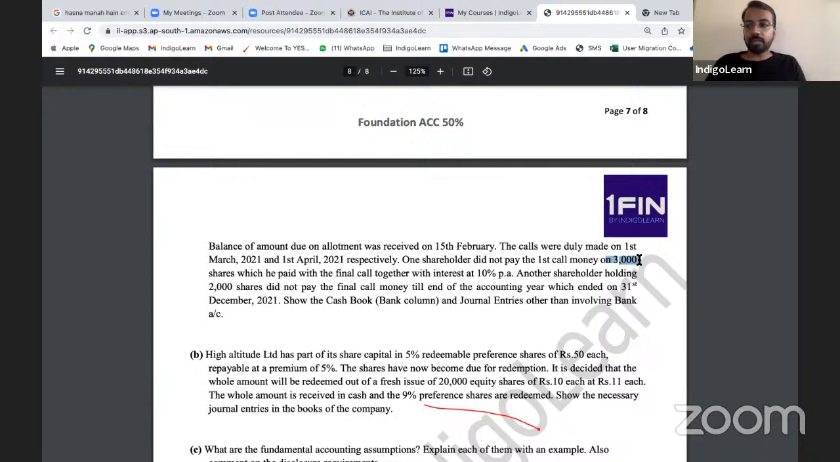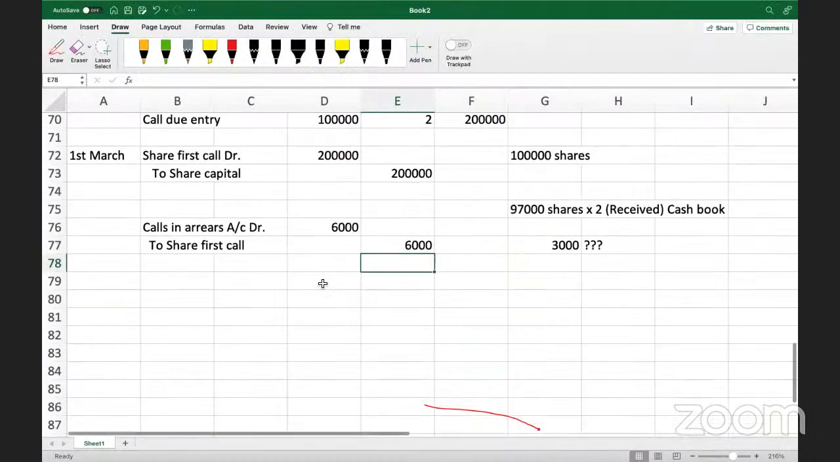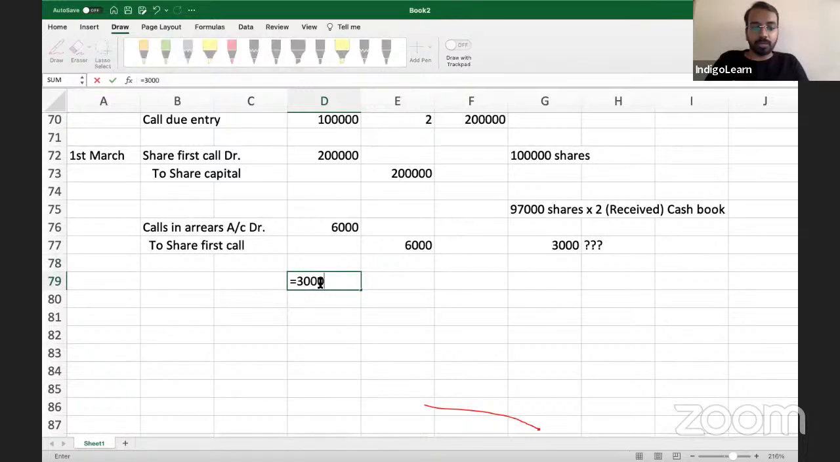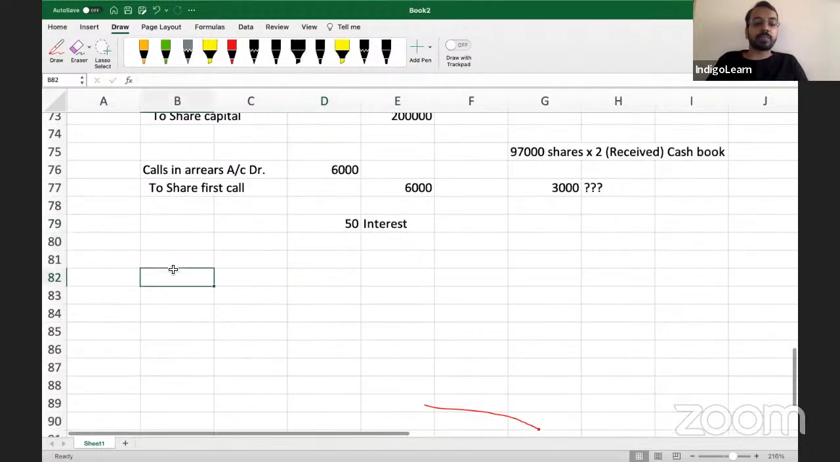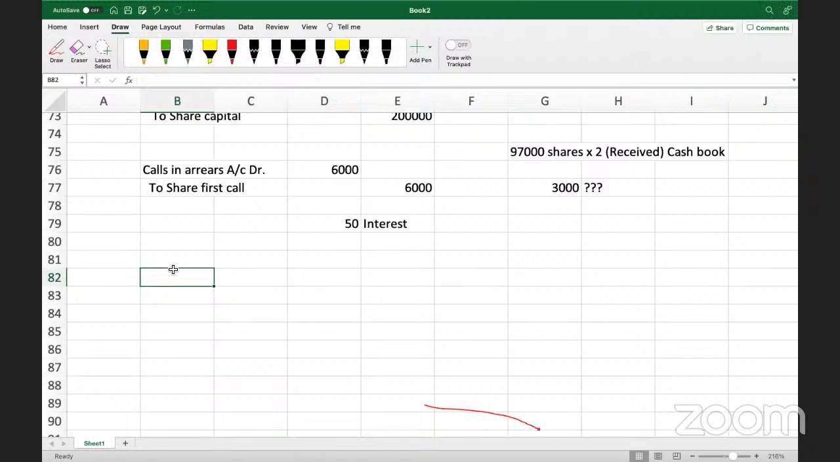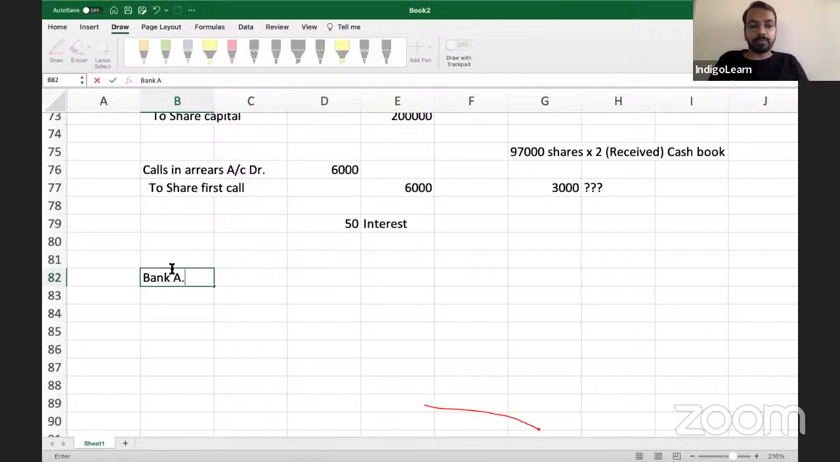Are we clear on that? Yes, sir. 50 rupees. So what you'll do is 3,000 multiplied by 10% divided by 12. Sorry, 6,000, not 3,000. 6,000 multiplied by 10% divided by 12. This is interest. So this person, when he pays the money, which money? Second call money. So you will have bank account debit.